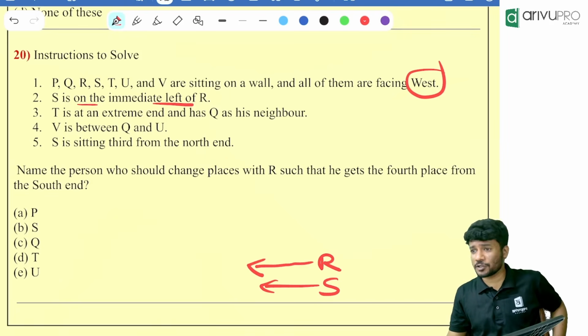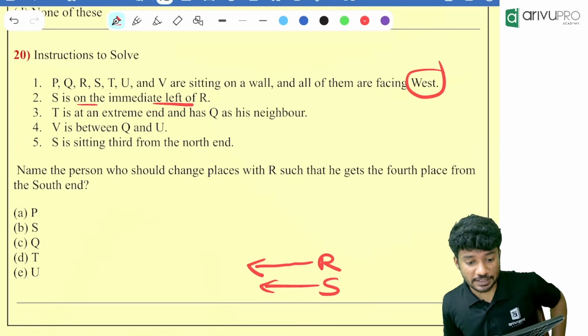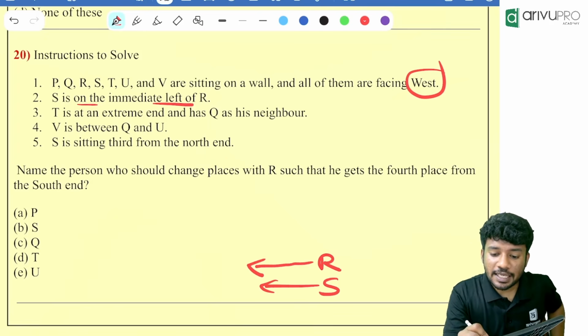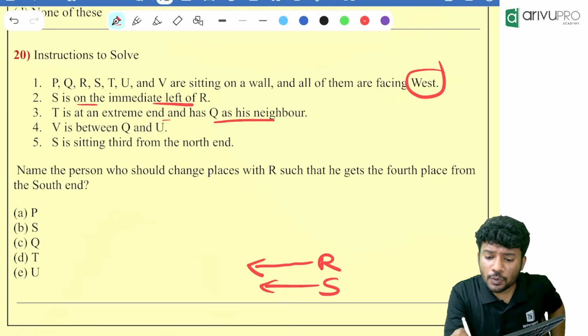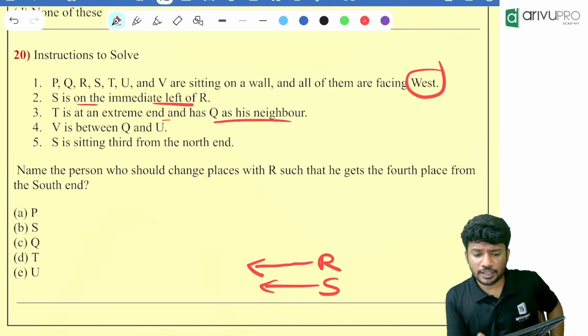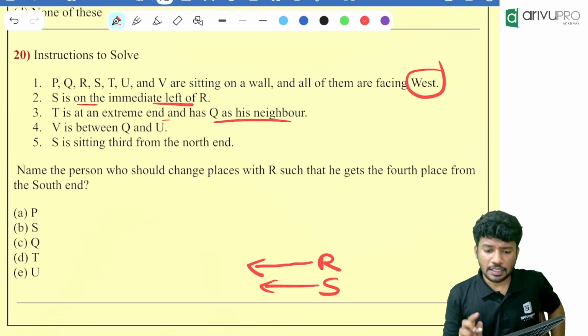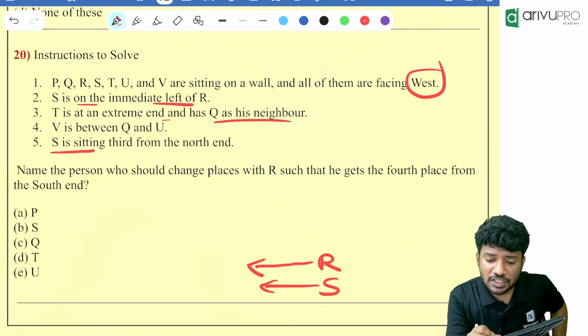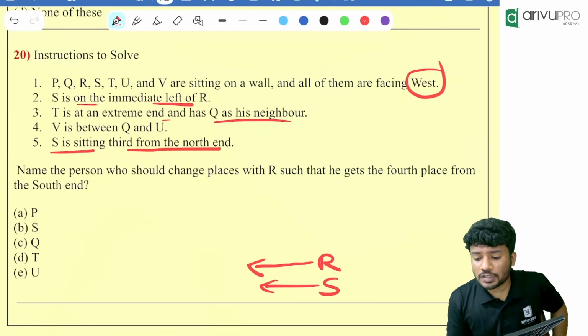Did you understand? Because they are looking towards which direction? West direction they are looking. That's why it is like that. Then what else is given? T is at an extreme end and has Q as its neighbor. We don't know anything about that. Let it be there. Then S is sitting third from the north end.